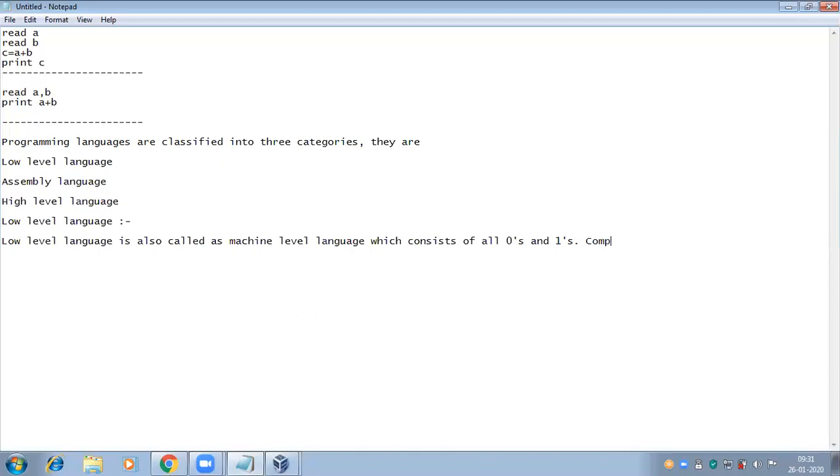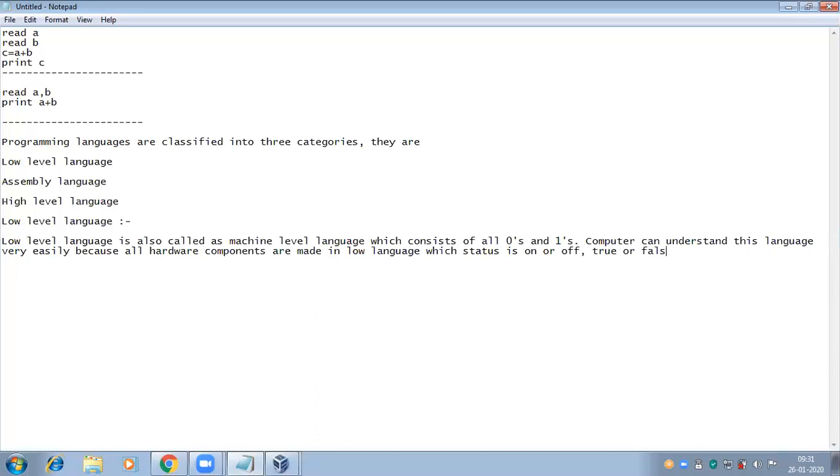The computer can understand this language very easily because all hardware components are made in the low level language or machine level language, whose status is on or off, true or false, zeros and ones.